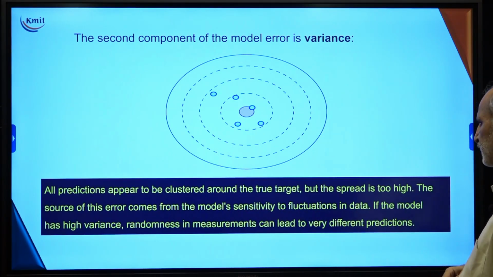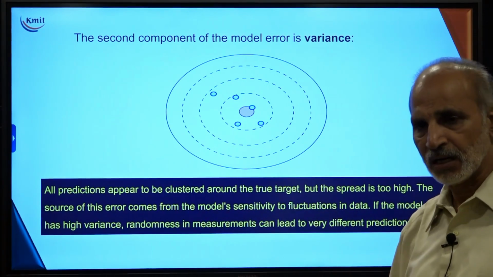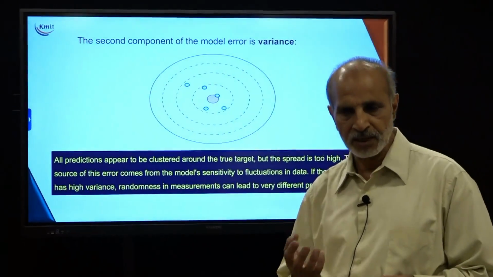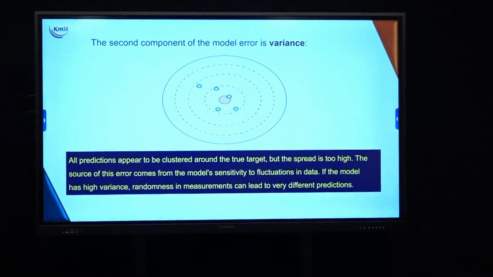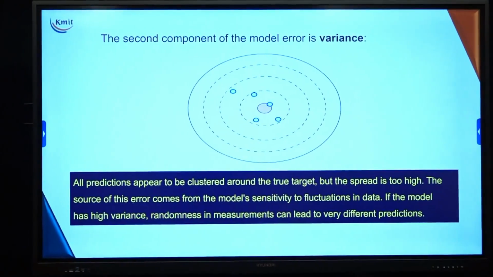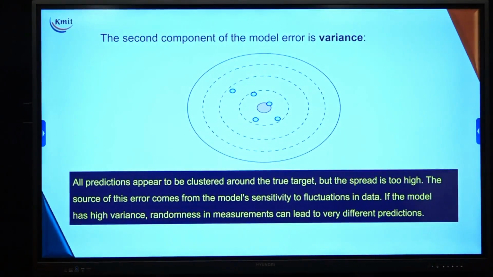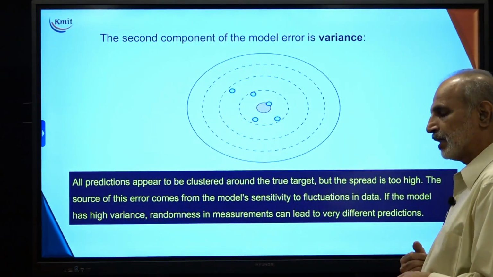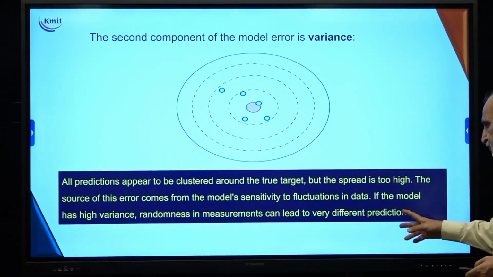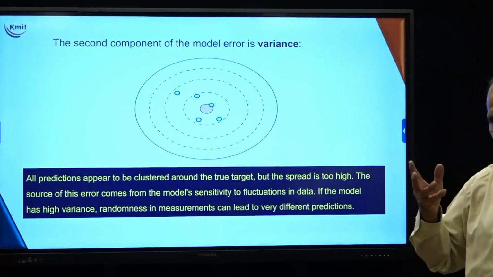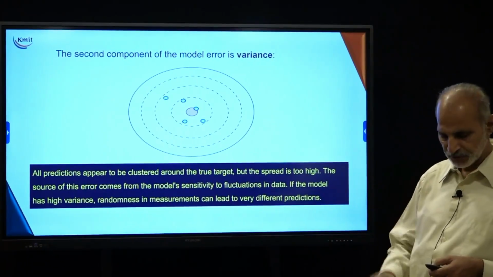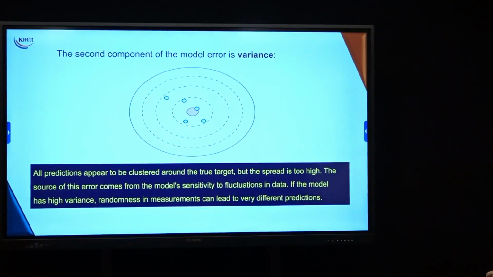The source of this error comes from the model's sensitivity to the fluctuations in my data collection. This is the real world example for weather forecasting or temperature recording or sentiment analysis of people on the fly, where the data is more fluctuating in nature. If the model has high variance, randomness in the measurement can lead to different predictions. So this is a consequence of my error. If my variance is very high, the model may predict something very good sometimes and very bad other times. So this is another problem of our model prediction.